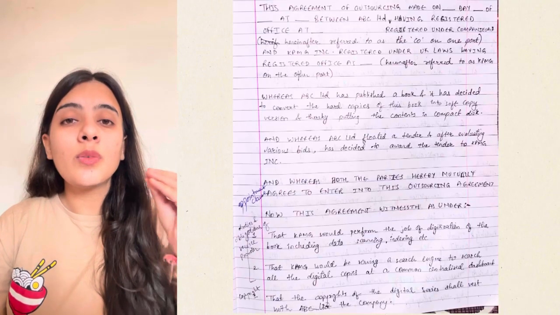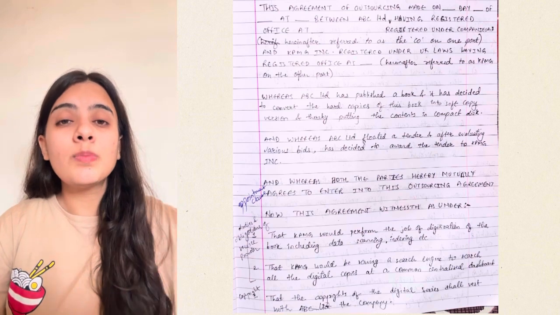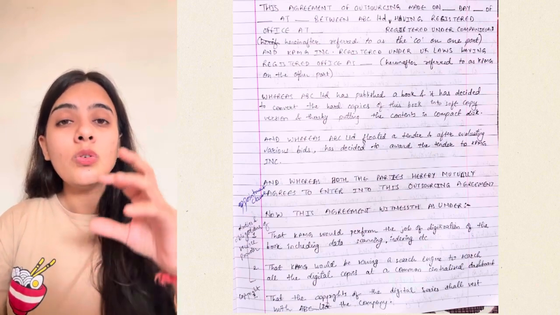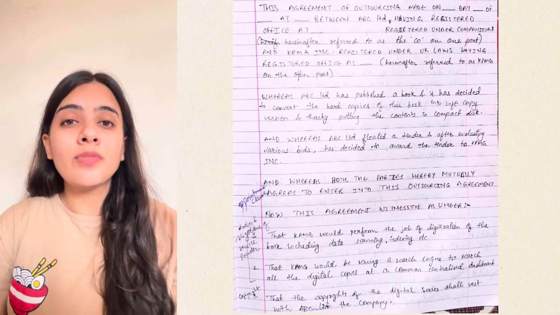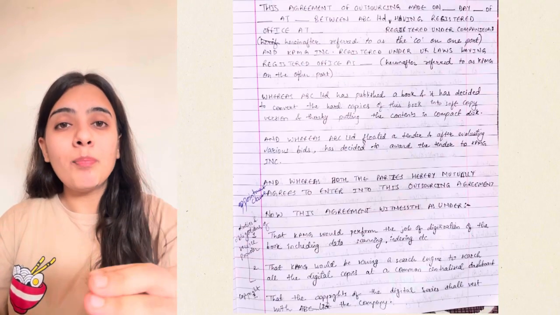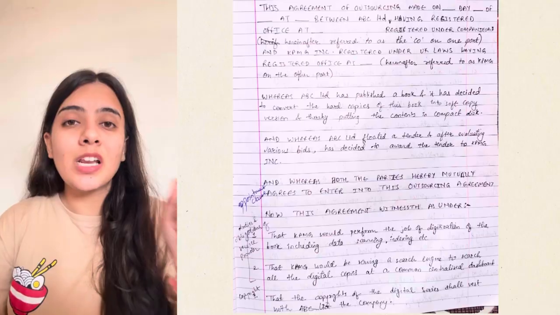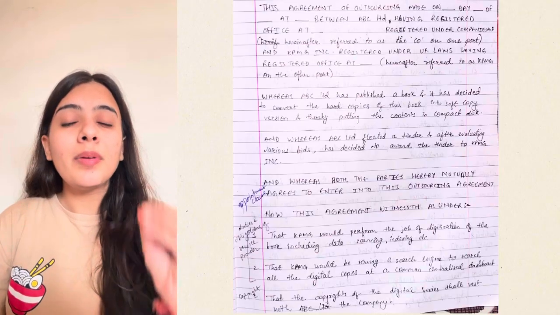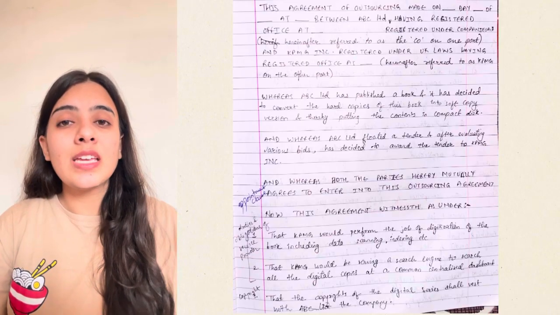As this is a contract which involves some copyright, as a book is being published, they need to mention who is going to have the copyright of the books. So in the second clause we will write that the company, we are not going to write ABC Limited, we will write the company will have the copyright of the digital series also.